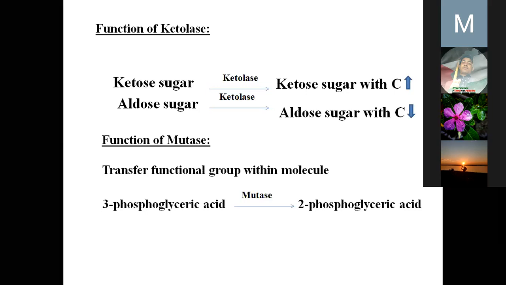Now, function of mutase: transfer of a functional group within a molecule, okay, that is known as mutase. Like here you give an example, 3-phosphoglyceric acid. So the phosphate group was at carbon number 3. Now the functional group, the phosphoric acid, is changed from 3 to 2. The phosphoglyceric acid is the same, just the functional group is changed. That is known as mutase. Is it clear? Yes, sir.